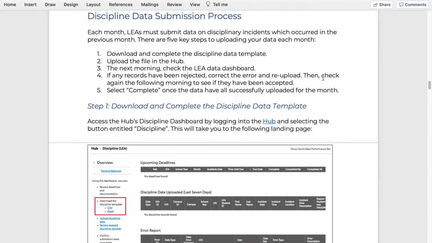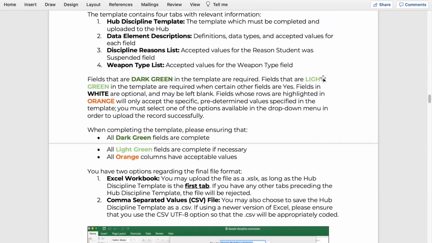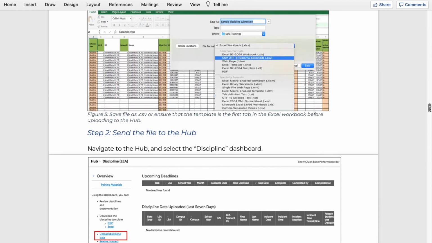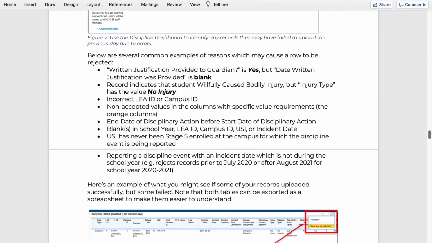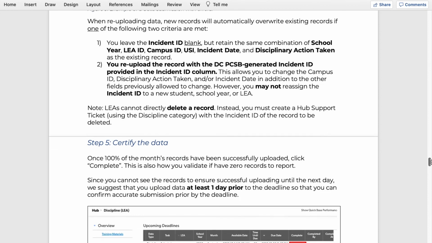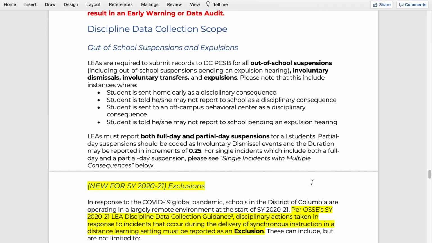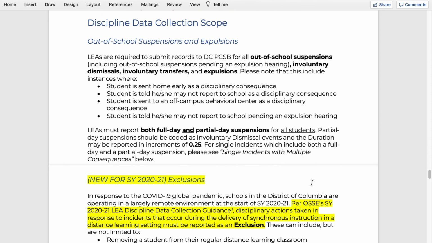We've discussed pretty much the bulk of what you're going to see in the submission guidance document. I would definitely encourage you to read it because there is a little more detail, but it has a lot of these same screenshots, how to change your errors, how to certify your data. Now, the only other thing that is covered here that I'll just touch on briefly is the scope. You have to report all of your out-of-school suspensions, involuntary dismissals, involuntary transfers, and expulsions. You have to report all of those to DC PCSB.